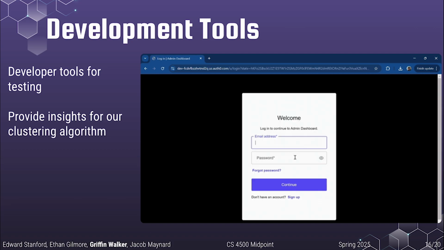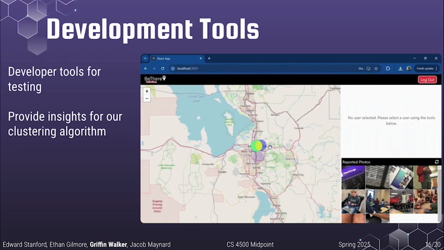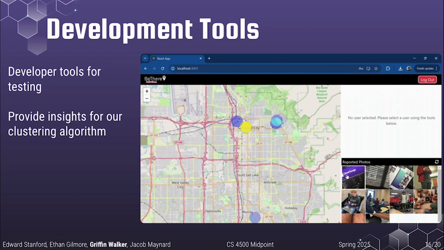Accompanying our mobile app and its feature suite, we also have an internal dev tool. This internal dev tool takes the form of a locally hosted web page that displays various forms of information for our dev team. We require an admin access token to access the endpoints required to maintain our users' privacy when doing these tests.